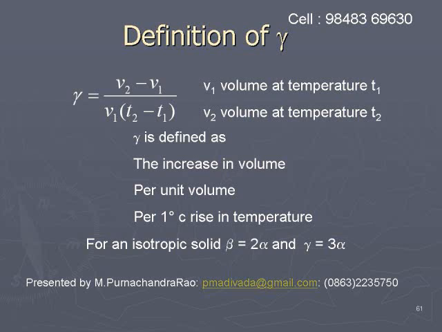For an isotropic solid, beta is equal to 2 alpha and gamma is equal to 3 alpha. Moreover, alpha is to beta is to gamma is equal to 1 is to 2 is to 3.